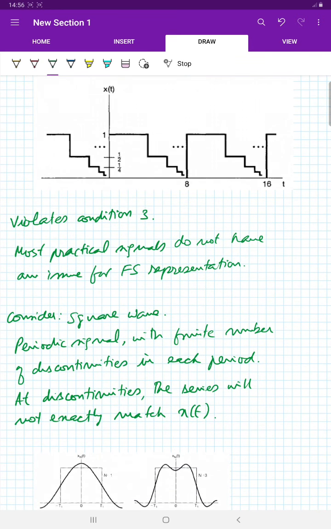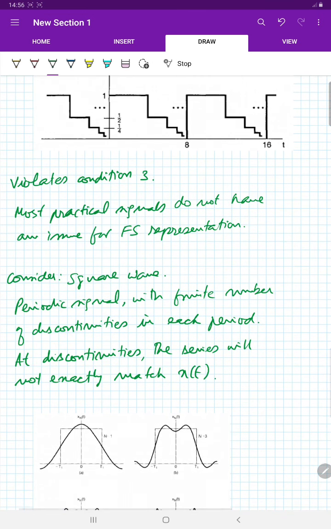Now we should look at the interesting example of the Fourier series of a square wave. We have seen this earlier. We have actually computed the Fourier series for a square wave in one of the examples, and we calculated also the Fourier series coefficients. Now let us see how the Fourier series coefficients can be used to represent the square wave.